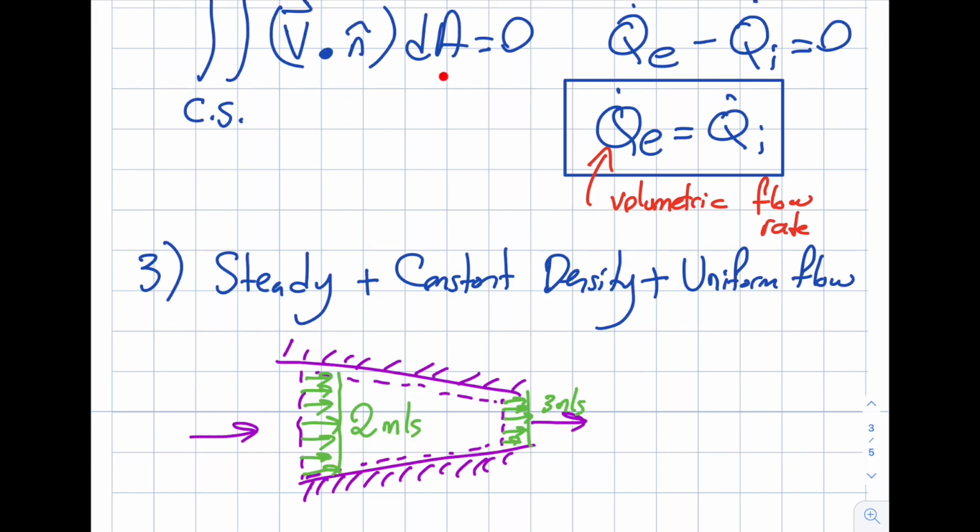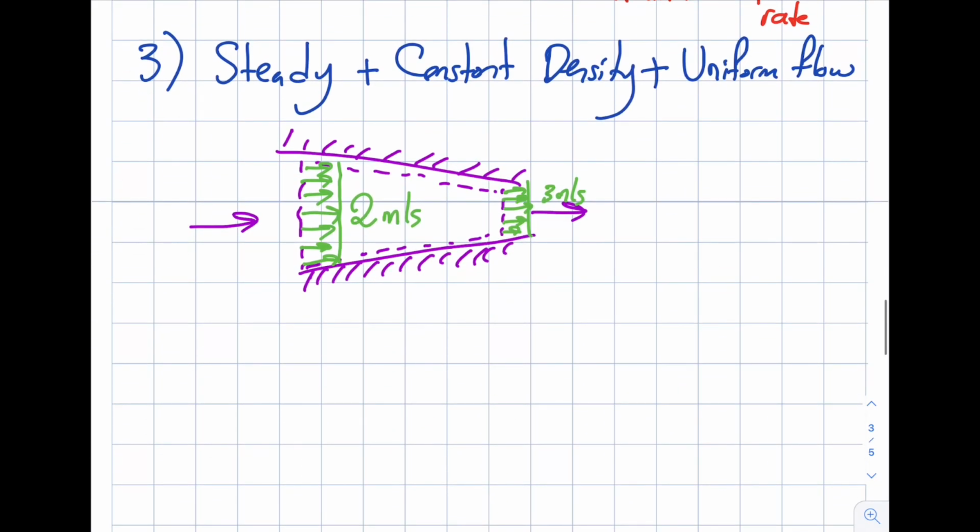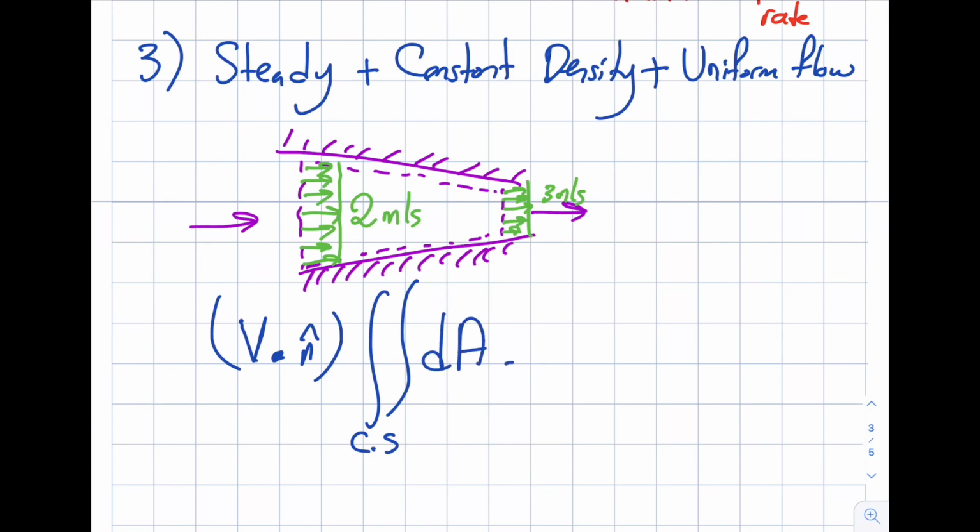Now take a look over here. Can I take this V outside of the integral? The answer is yes. V is a number. They are not the same, but I'm evaluating one by one. At the exit, I call it positive V. At the inlet, negative V, right? And 0 otherwise. So this 2, can I take 2 out of the integral in this particular case? Oh yeah. Can I take 3 out of the integral? Oh yeah. Okay, let's do it then. V dotted with n goes out of the integral, and I have the double integral over the control surface dA. That is equal to 0.